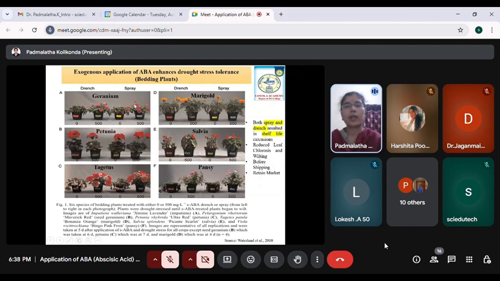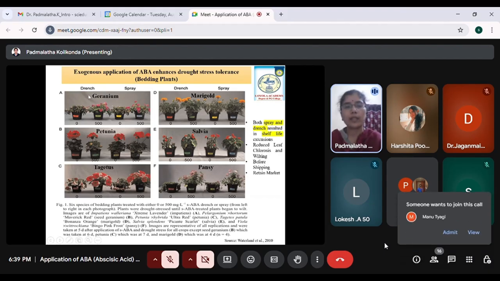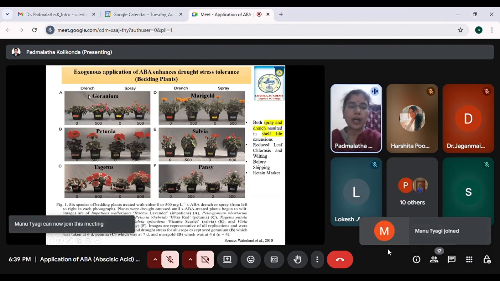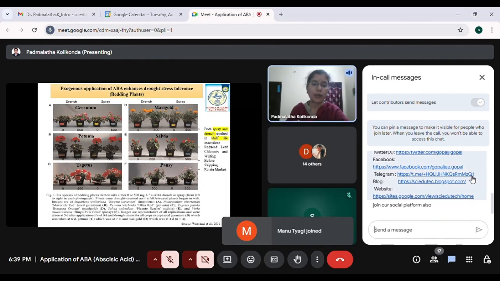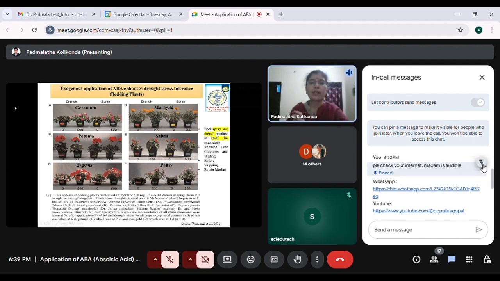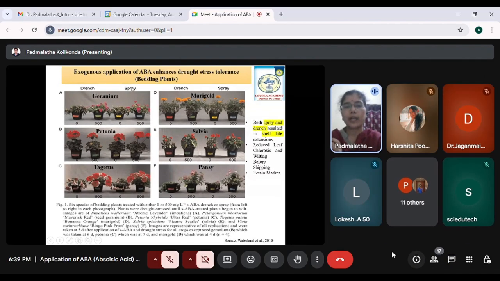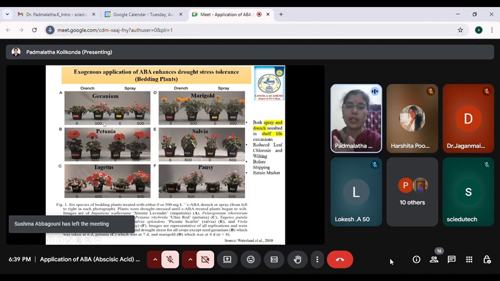They have done experiments using 2 important methods. The methodology of how you give the ABA exogenously is also very important, and it plays a very important role in the final result. They used the foliar spray and also the drenching method, with one concentration of around 500 mg per liter, and a control plant which is zero, without any ABA, which is regularly watered. Here the plant was subjected to stress, and on top of that they gave the ABA exogenously using 2 methods, drench and spray.